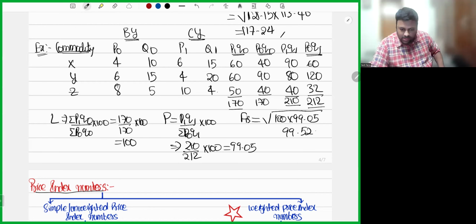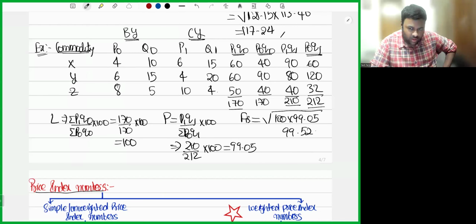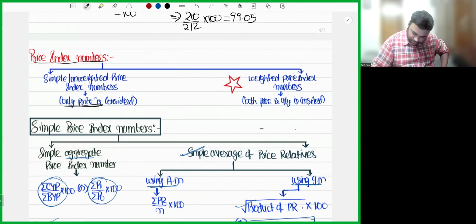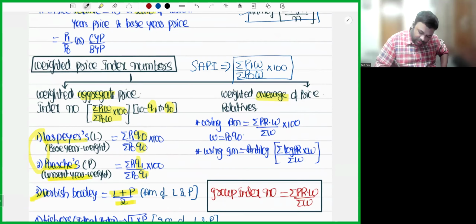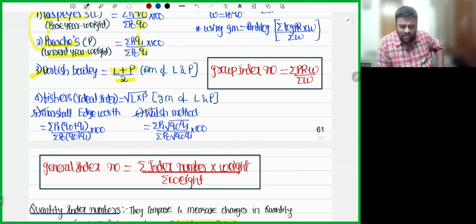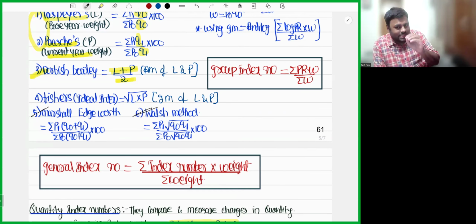So I hope you got the answers. So let's continue. We understood the Laspeyres index number, Paasche index number, Drobisch-Bowley and Fisher's index number. Now let's go for these two index numbers, Marshall index number and Walsh index number. Walsh index number is not important from an exam perspective. All these people took only one way, either Q0 or Q1.